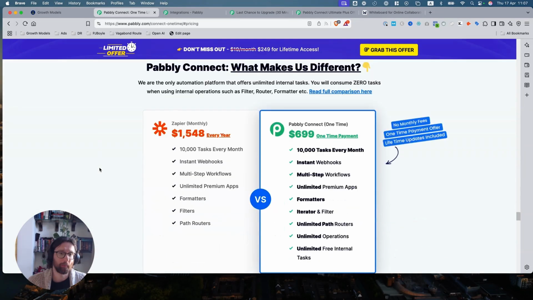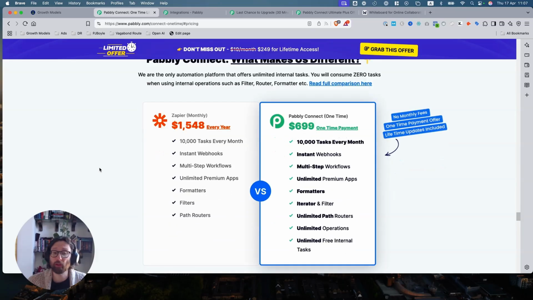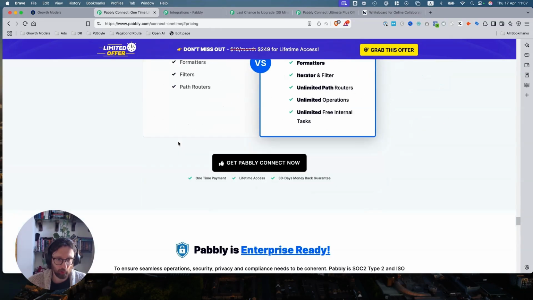All good. Before and after. So this I would have thought again would have been higher up if I was doing it. These guys, I would assume that they've tested it and it's worked well. Before and after, so you're paying this much, you could be paying this much. You get the same stuff and actually more for less than half the price, which is cool.